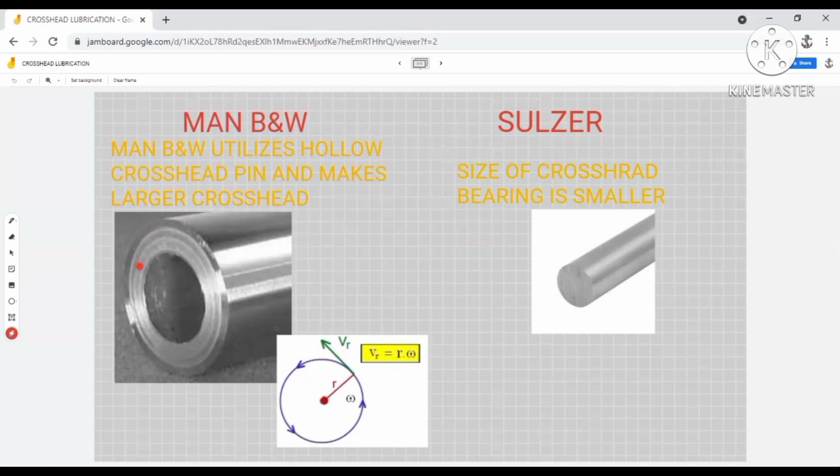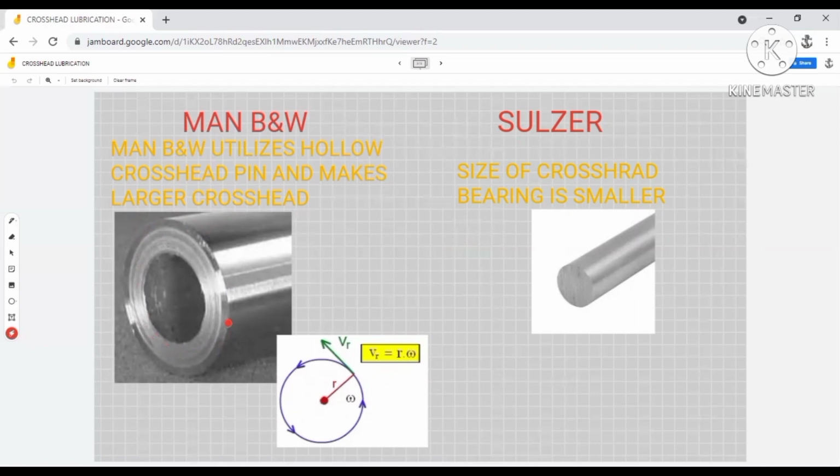It utilizes a hollow crosshead pin, so by taking almost the same amount of material, it makes the diameter of the crosshead bearing much larger.